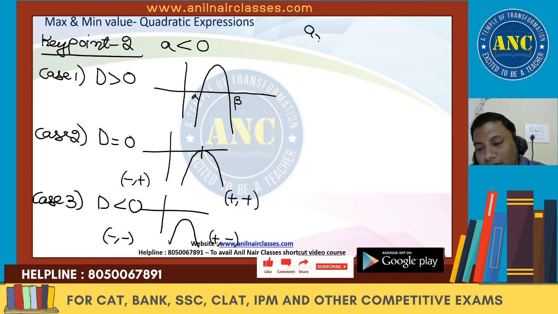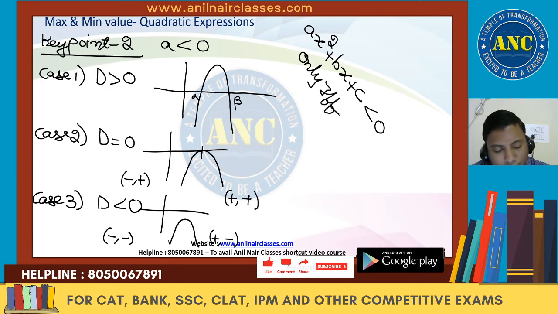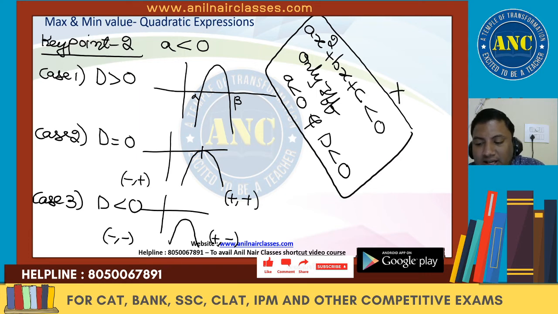Another important key point. For ax square plus bx plus c, this is the graph for y less than 0. Y is ax square plus bx plus c. It is always less than 0 only if a is less than 0 and d is less than 0. Only if a is less than 0 and d is less than 0. Very, very important key point.